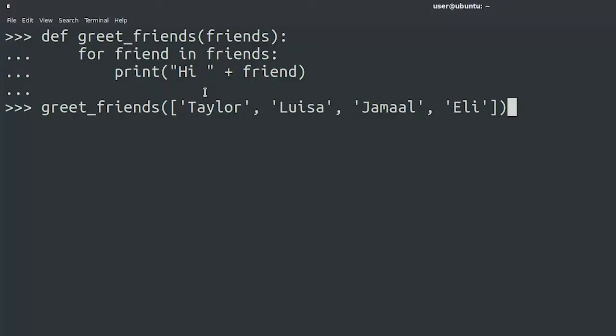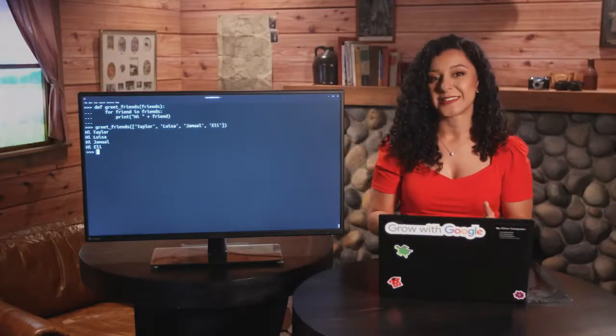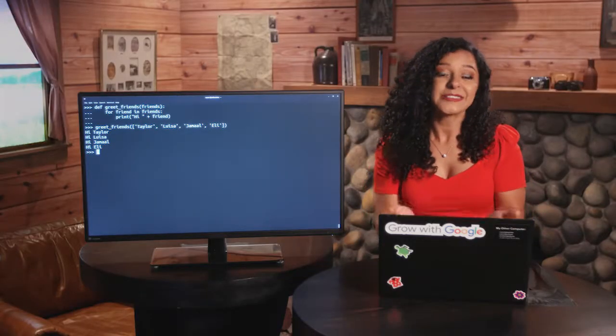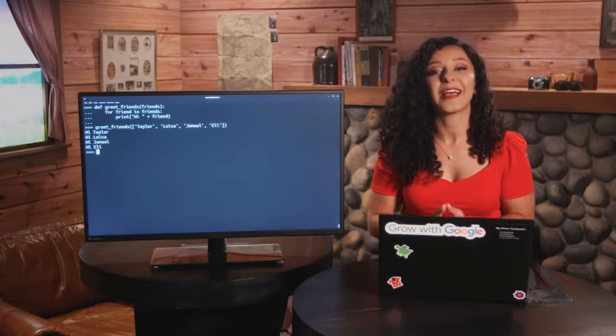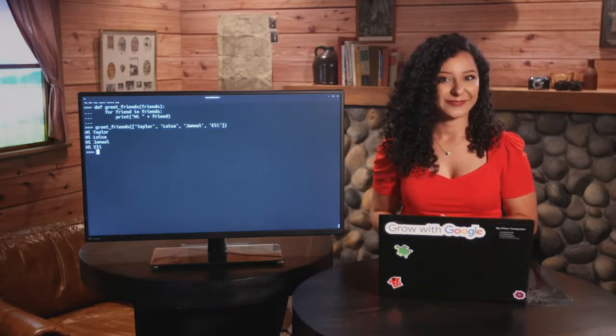Let's check this out with some code we're familiar with, our friendliest of Python examples. Hi, friends. We're going to modify it to have the greetings inside a function. We've defined a greetFriends function that receives a list by parameter and iterates over that list, greeting each friend. But what if we only want to greet one friend instead of 4? Well, we still need to define a list, but with only one element. But first, let's see what would happen if we don't do that.